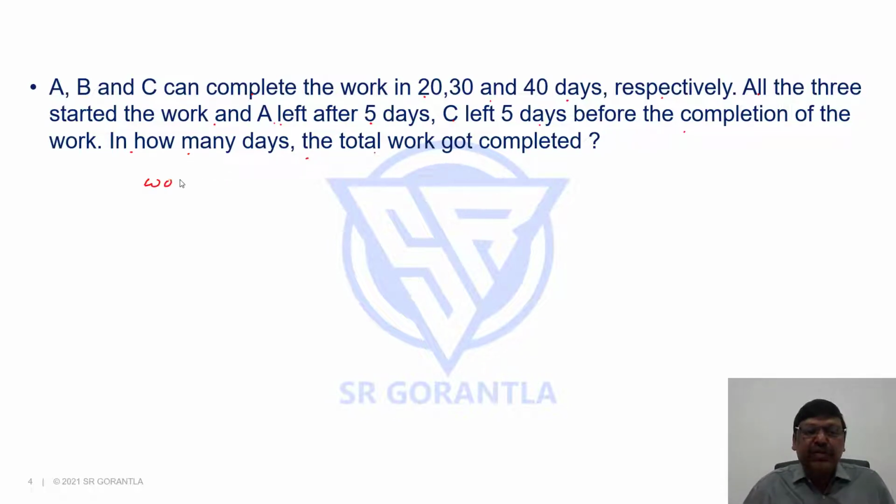So we'll assume the work as the LCM of these numbers, in other words, the number that is divisible by all these numbers, so that we can avoid fractions. So the LCM of 20, 30, 40 is 120.